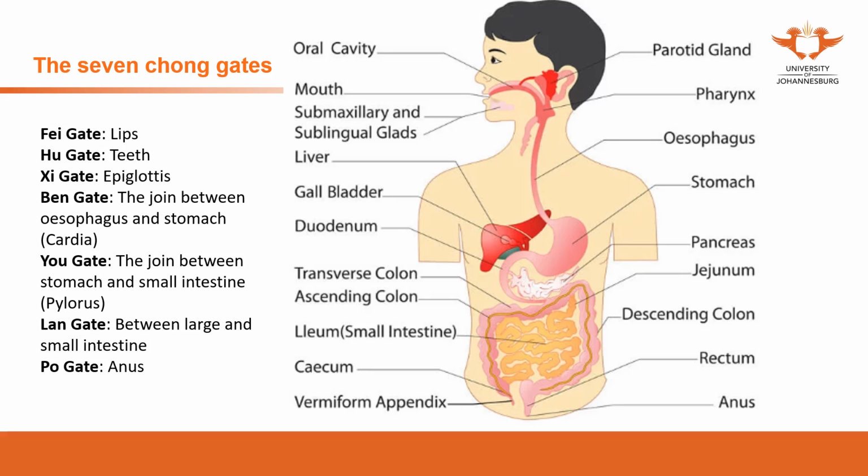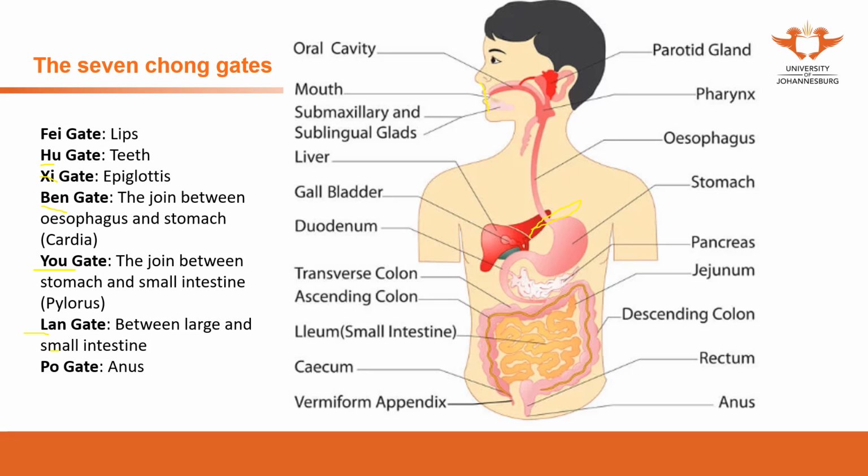The first one, the Fei gates, the Hu gates, the Xi gates, the Ben gates, the You gates, Lan gates, and Po gates. These different gates indicate that the previous practitioners realized the changes in this system. The Fei gates refer to the lips. The Hu gates refer to the teeth. The Xi gates refer to the epiglottis. The Ben gates refer to the joint between the esophagus and the stomach.